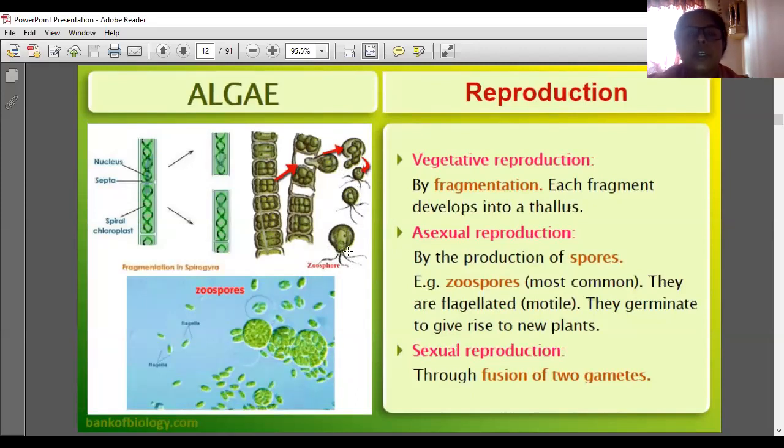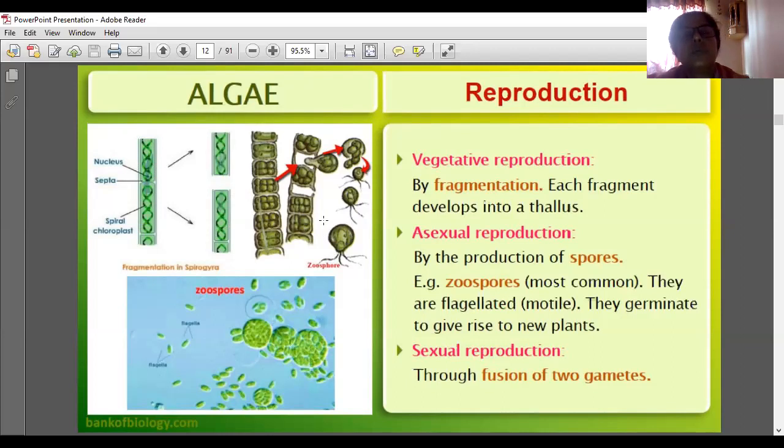They germinate to give rise to new plants. So two methods we have learned here. The first one is fragmentation. Fragment means pieces. One organism is divided into more than one, two, three, four like that. Each fragment is converted into a full organism.